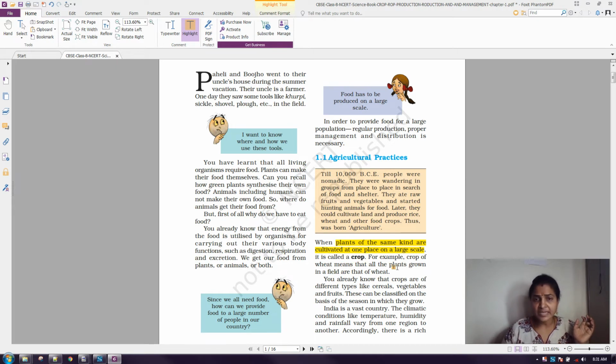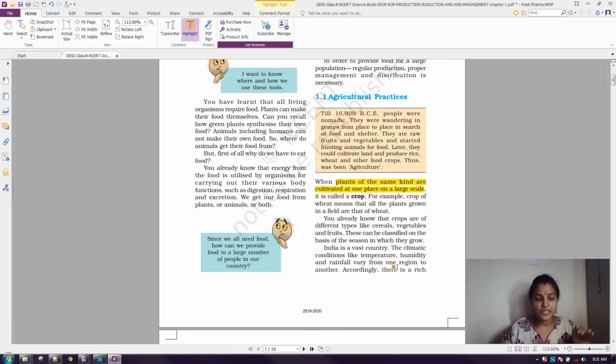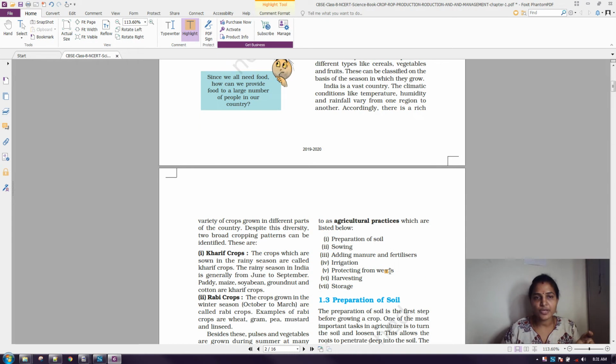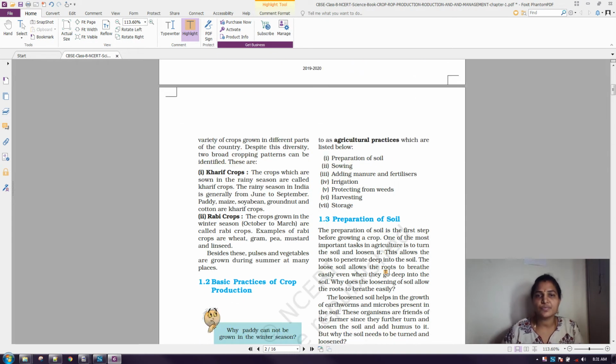And here there is a cropping pattern. What are the cropping patterns? We have seasonal plantation. What is seasonal plantation? For a particular season, we will have a particular product.